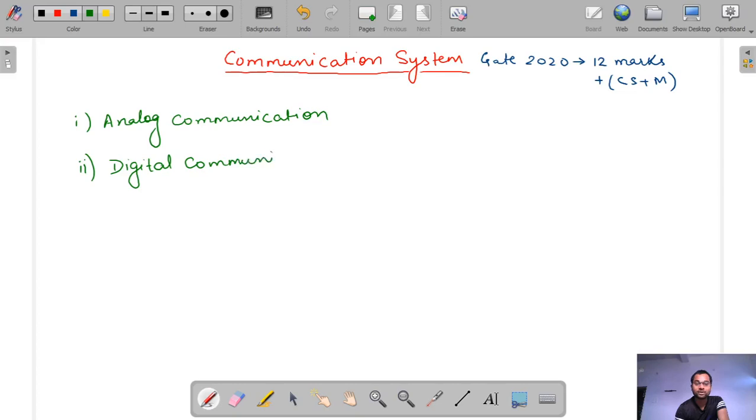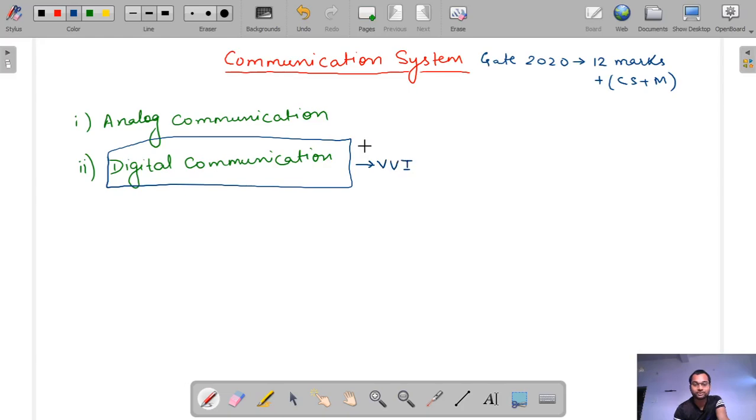In digital communication there are many more parts, like digital communication techniques such as ASK, PSK, FSK, then M-ary FSK, like that. And after that, random variables and noise, these things are very important in digital communication. So digital communication is very important for the GATE syllabus. Okay, this is very important.